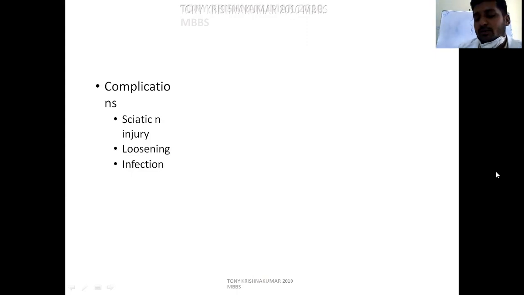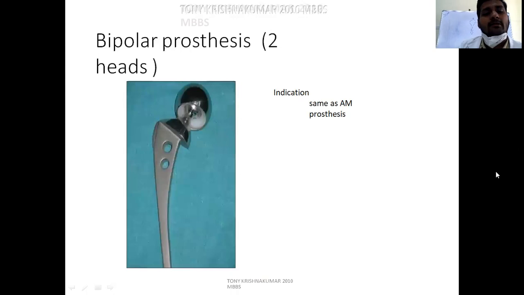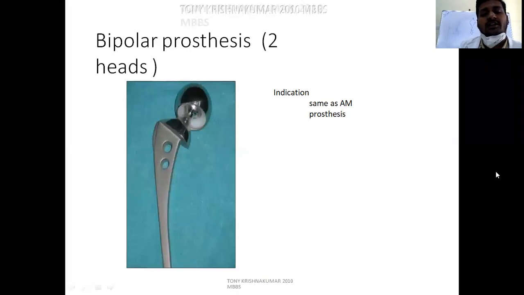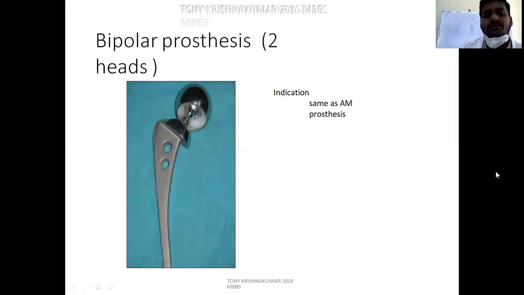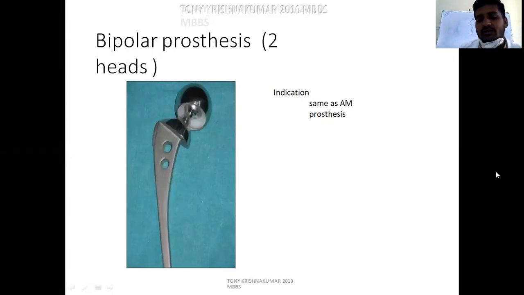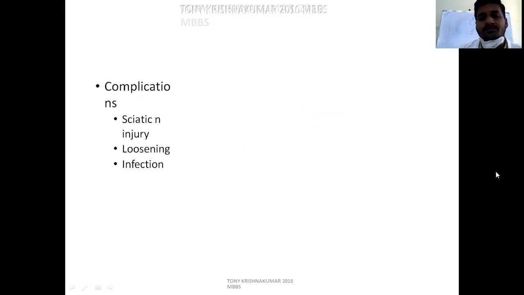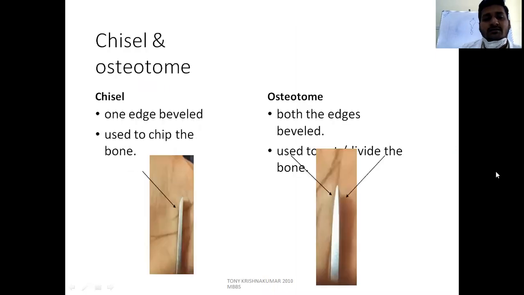It is less than... bipolar prosthesis is for young patients less than 40 years, because it has a long life and more rotation, more movement. It provides more movement, which occurs at two junctions: between acetabulum and outer ball, and between outer ball and inner ball. Complications are sciatic nerve injury, loosening and infection.